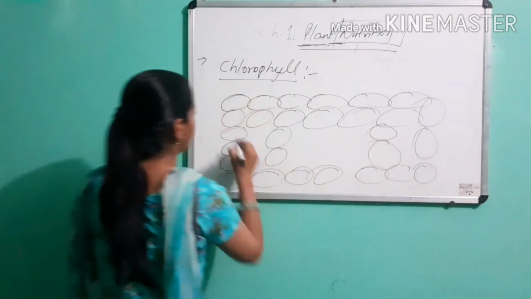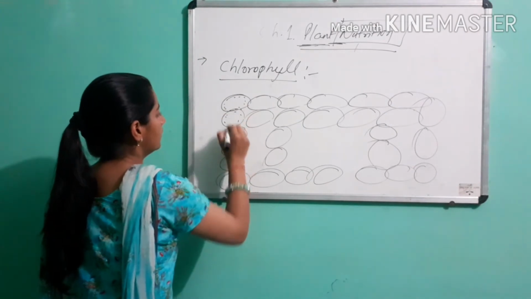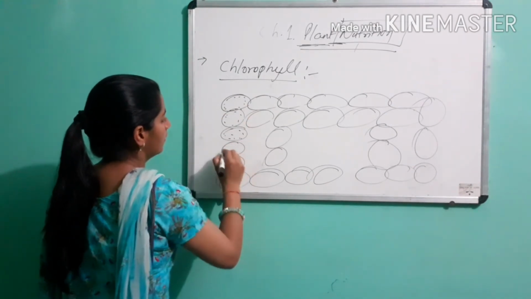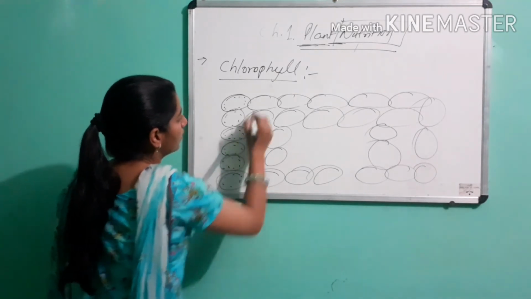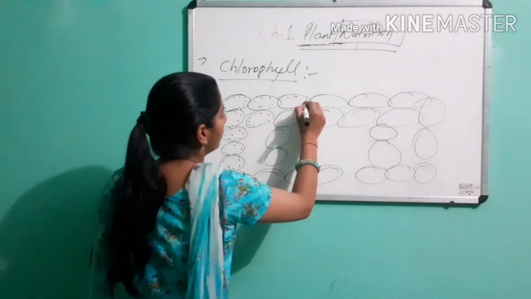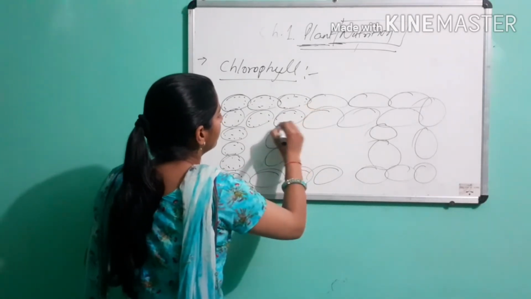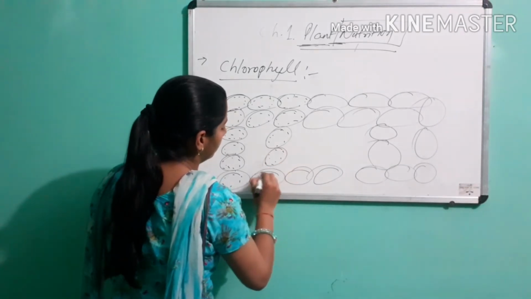This dotted part of the leaf shows the presence of chlorophyll in the leaf.